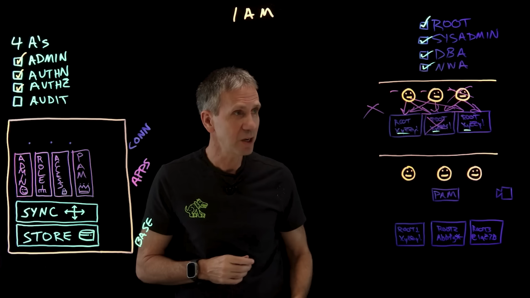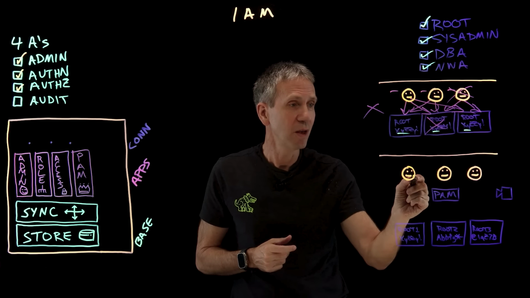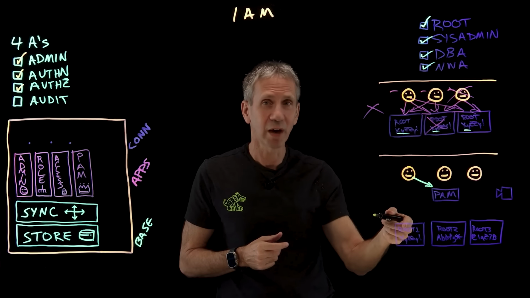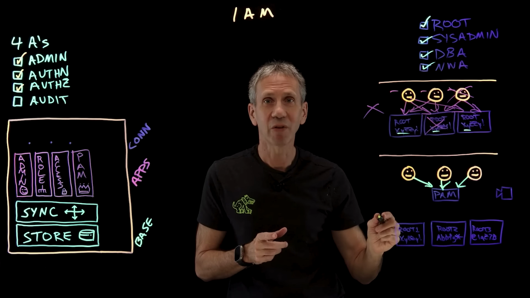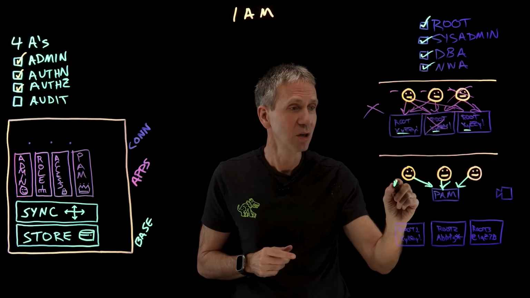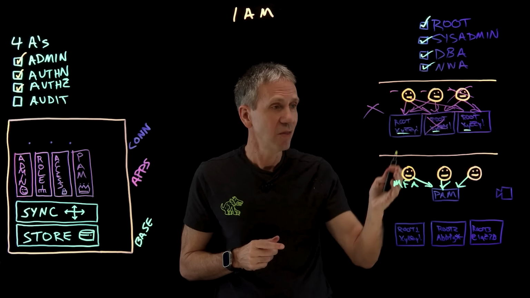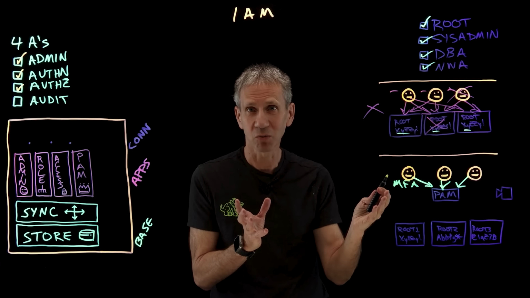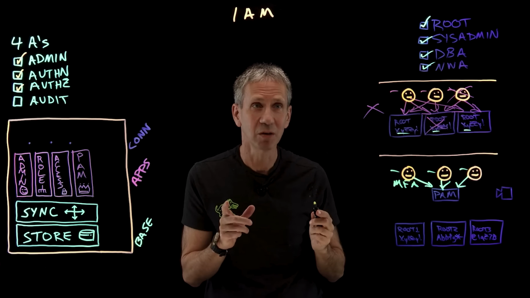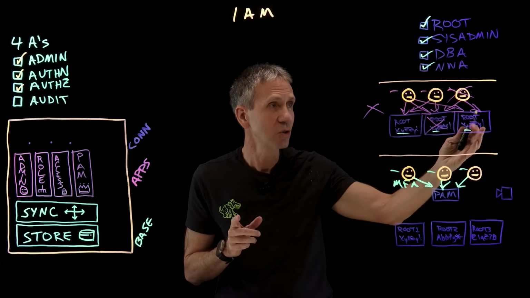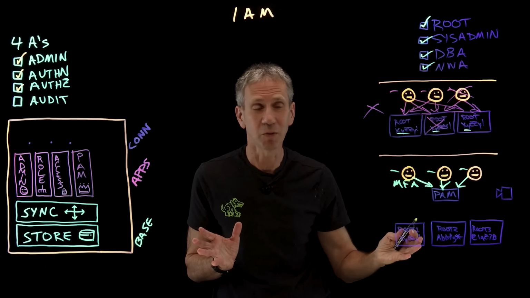Best practice would be to put in a PAM system. A PAM system will require that these users not log directly into the system, they log into the PAM system. And we're going to require things that I talked about in the previous section, like multi-factor authentication. So I really have them locked down. They, again, only have to keep up with one password, if that. Each one of them has one password and it's unique to them, not a shared password. Here's shared accounts with shared passwords. Here we're going to have shared accounts without shared passwords.